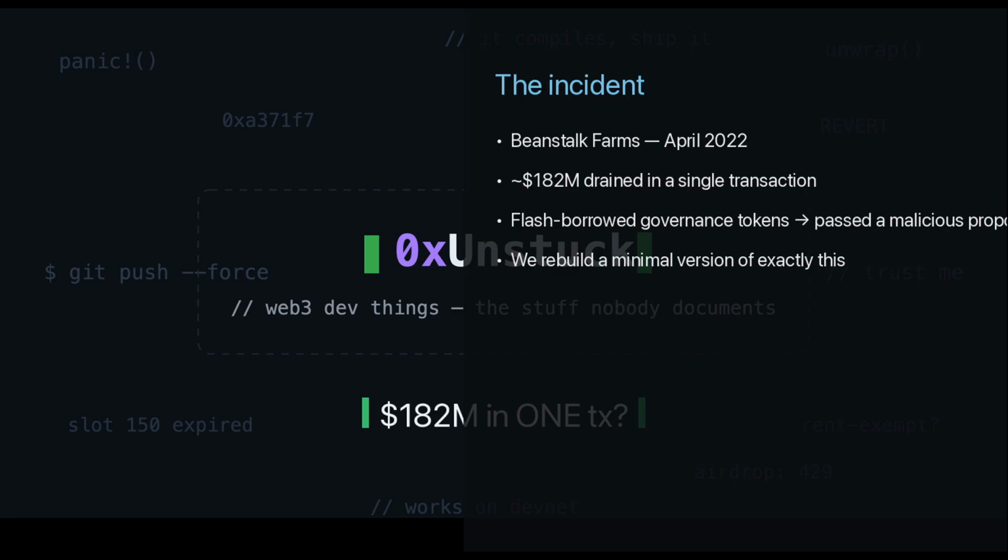If voting counts the tokens you hold right this instant, you can borrow the majority, vote, and give them straight back. This really happened. In April 2022, a stablecoin protocol called Beanstalk Farms lost around $182 million this exact way. The attacker flash borrowed a supermajority of its governance tokens, passed their own malicious proposal, and swept the funds in one transaction. We're going to build a minimal version of that same attack and run it.